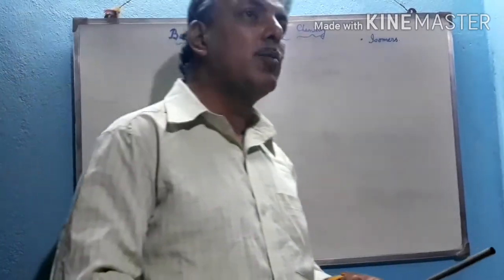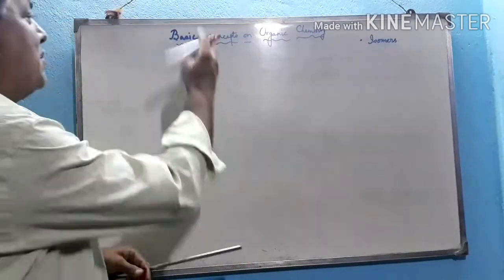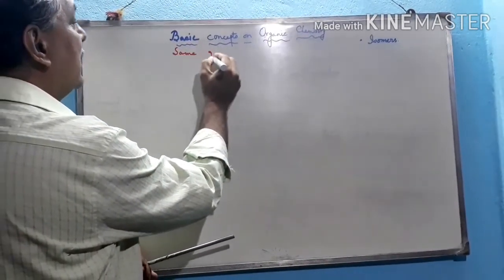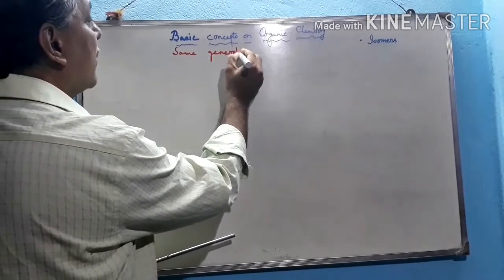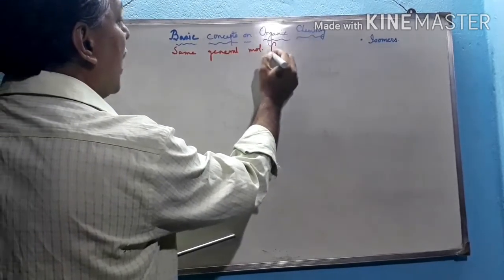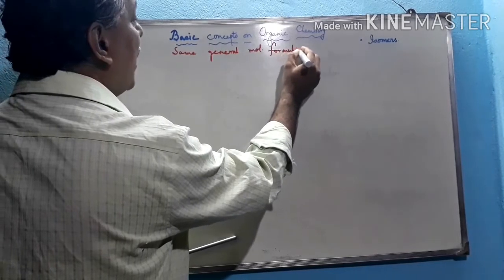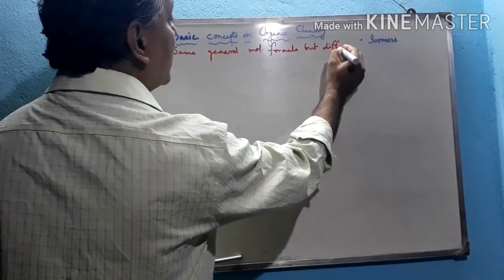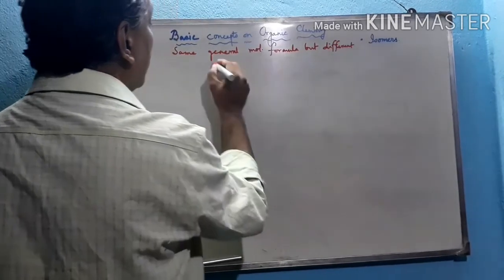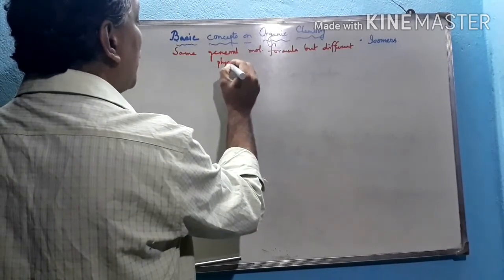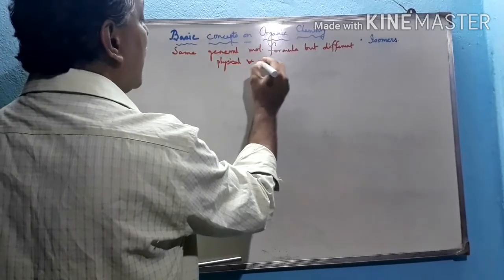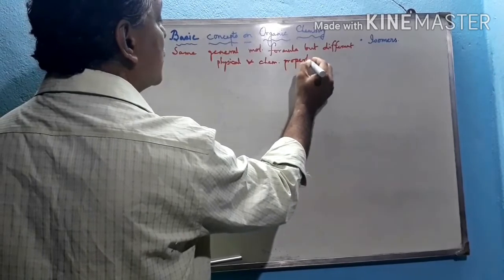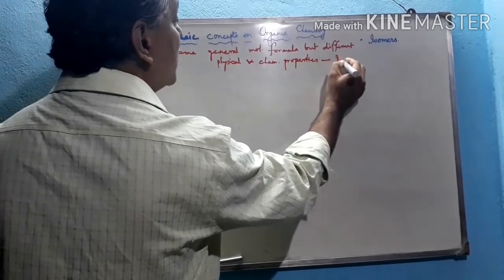Now which are called isomers? Compounds with the same general molecular formula but different physical and chemical properties. These substances, these compounds, are called isomers.